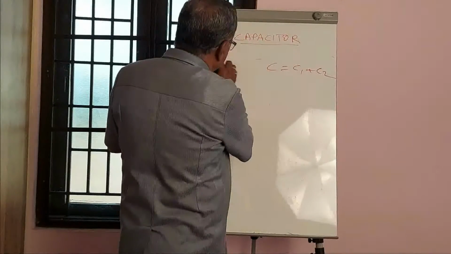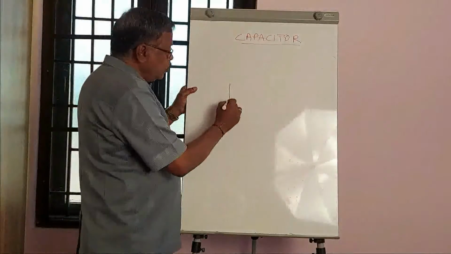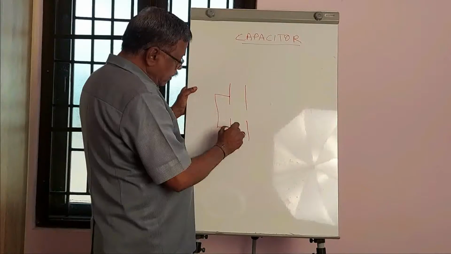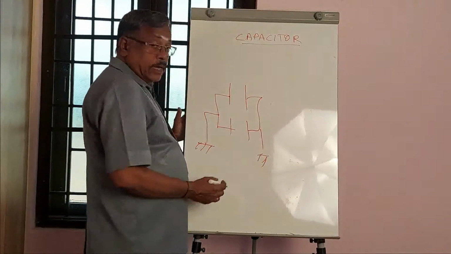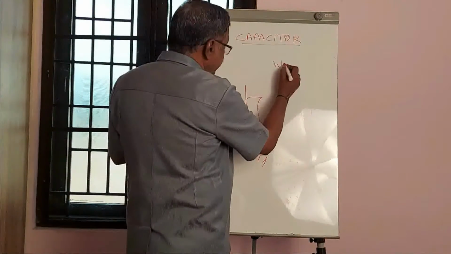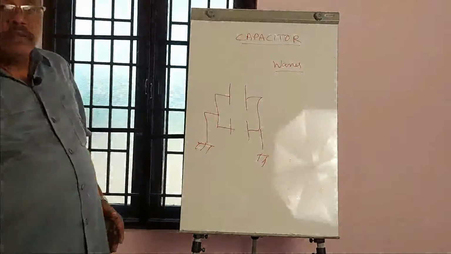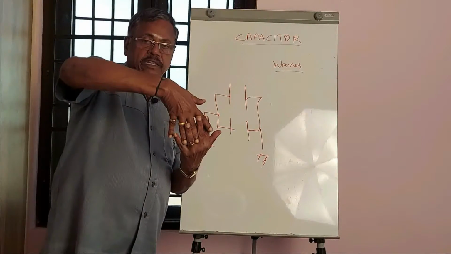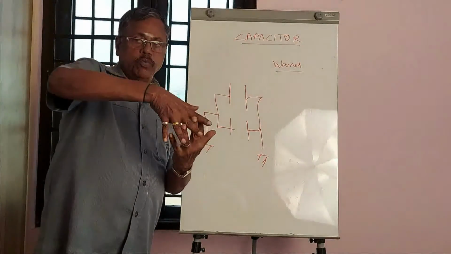In an air capacitor, the capacitors can be ganged together. There are two plates and then one more set of two plates, and both are combined together, and then there are some metallic plates called vanes. Vanes are nothing but metallic plates. They merge with the fixed plates like this, and there is a facility by which the vanes can be moved out.